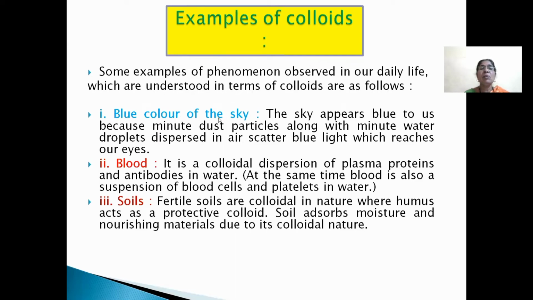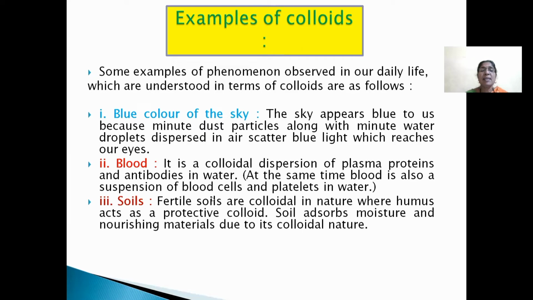Number one, blue color of the sky. The sky appears blue to us because minute dust particles along with minute water droplets get dispersed in air and scatter blue light which reaches our eyes. Second one, blood. It is a colloidal dispersion of plasma proteins and antibodies in water. At the same time, blood is also a suspension of blood cells and platelets in water.